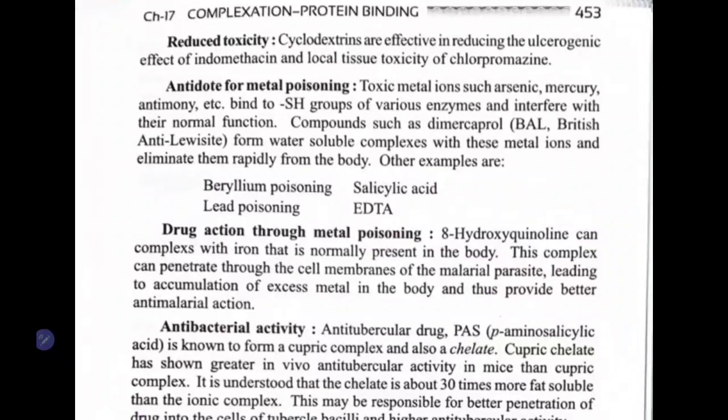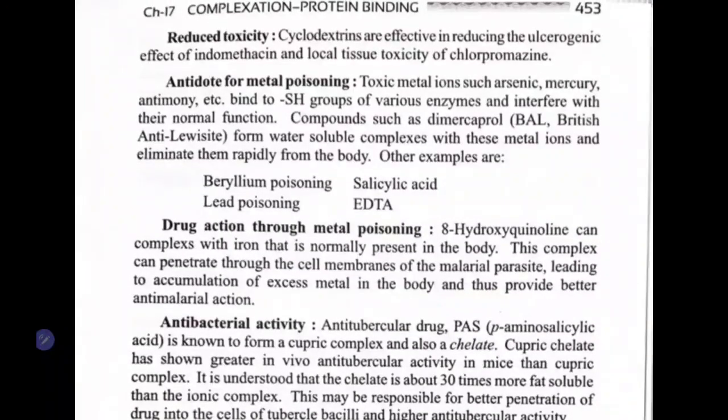And the next one is reducing the toxicity. Cyclodextrins, say beta cyclodextrin, are effective in reducing the ulcerogenic effect of indomethacin and local tissue toxicity of chlorpromazine. If you form a complex of indomethacin with the cyclodextrin, the ulcerogenic activity is reduced.